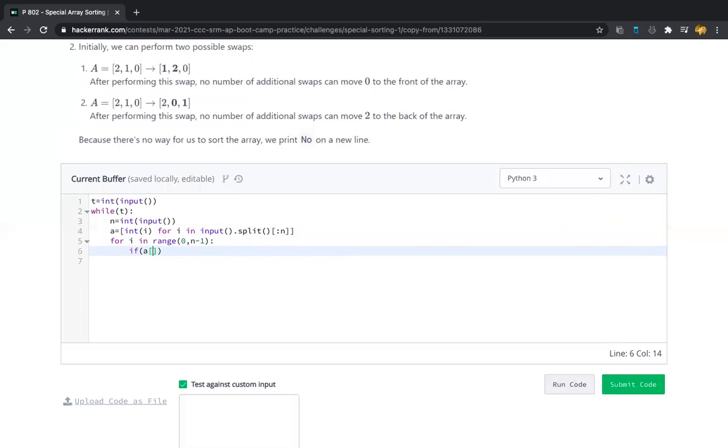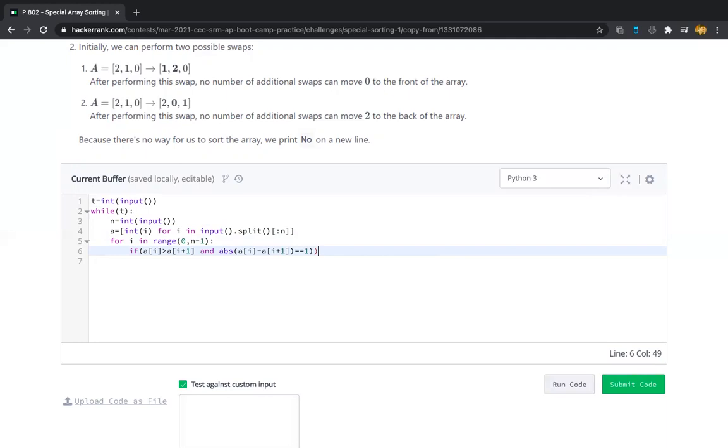Now check the conditions as I have discussed in the mathematical approach before. That is, array of ith element should be greater than array of i plus 1th element, and also its absolute difference, a of i minus a of i plus 1, must be equal to 1, right?